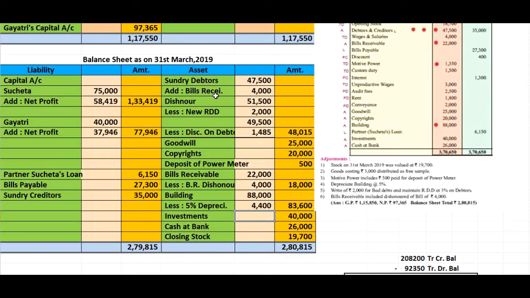See, bills receivable amount is rupees 22,000. After rearranging that adjustment, first we have to deduct the bills receivable dishonor rupees 4,000 and we get rupees 18,000 to the outer column, and the bills receivable dishonor amount is write down into the dishonor of bill, what we called as dishonor of bill.